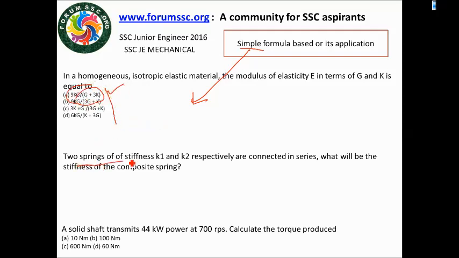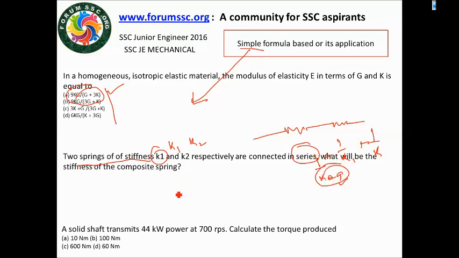Next, springs of stiffness K1 and K2 connected in series: 1 by K1 plus 1 by K2 gives 1 by K equivalent. Now for the term you want, it is simply formula-based calculation.